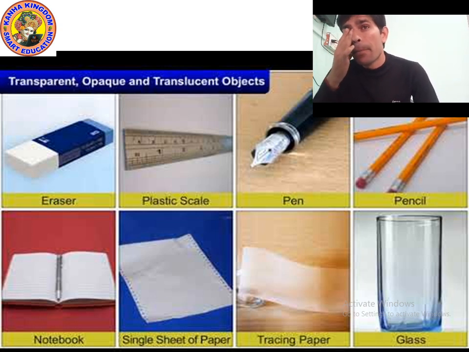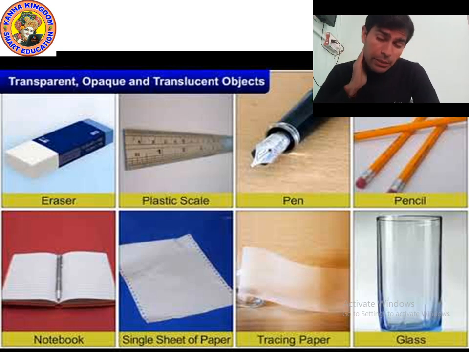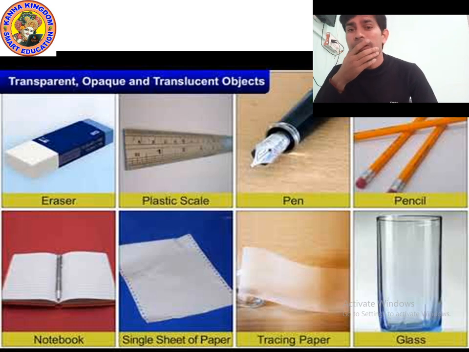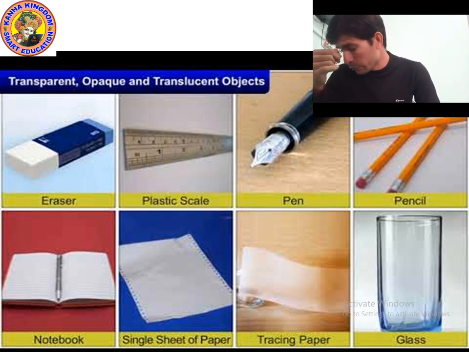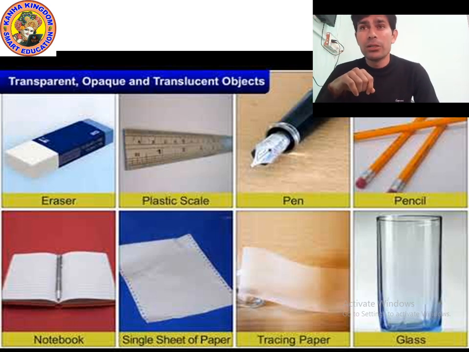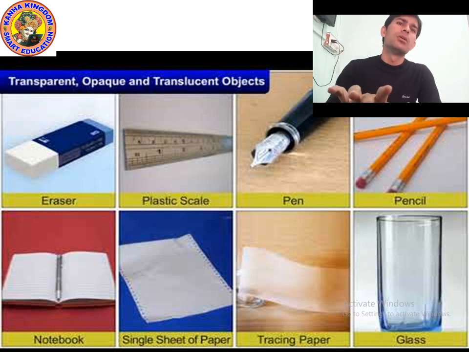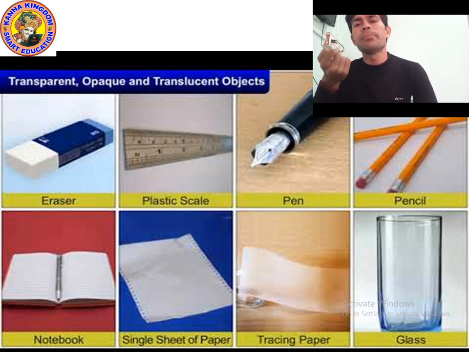Okay. Pen and pencil. Look at the picture of the pen and pencil and tell me, are they transparent, translucent or opaque objects? Definitely you cannot see through these objects. Can you see through the pen? Can you see through the pencil? And can the light pass through them? No, even the light cannot pass. So that's why pen and pencil are opaque objects.